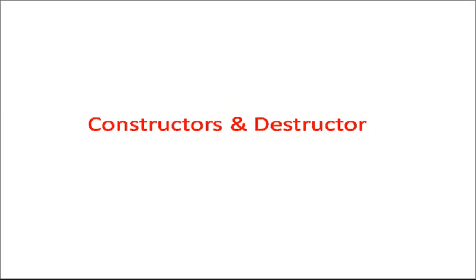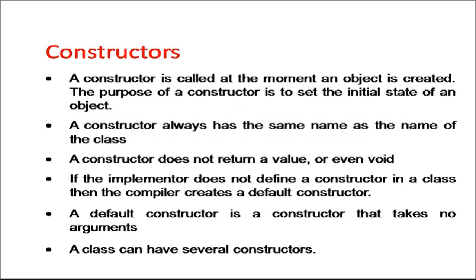Welcome back. In the previous session, we have seen what is class and object. In this session, we will discuss a concept called constructor in C++. Now, a constructor is defined as a special member function of a class which has the same name as the class name. The purpose of a constructor is to initialize the object, or we can say to initialize the state of an object. A constructor does not have a return value or return type.